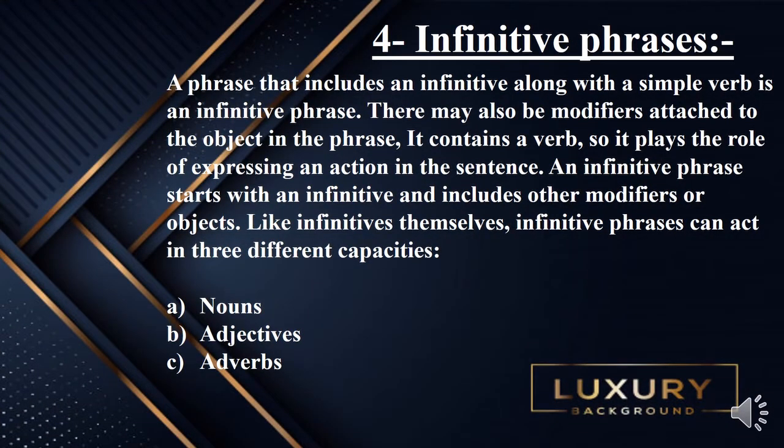Let's move towards infinitive phrases. A phrase that includes an infinitive along with a simple verb is an infinitive phrase. There may also be modifiers attached to the object in the phrase. It contains a verb, so it plays the role of expressing an action in the sentence. An infinitive phrase starts with an infinitive and includes other modifiers or objects. Like infinitives themselves, infinitive phrases can act in 3 different capacities, that are noun, adjectives, and adverbs.